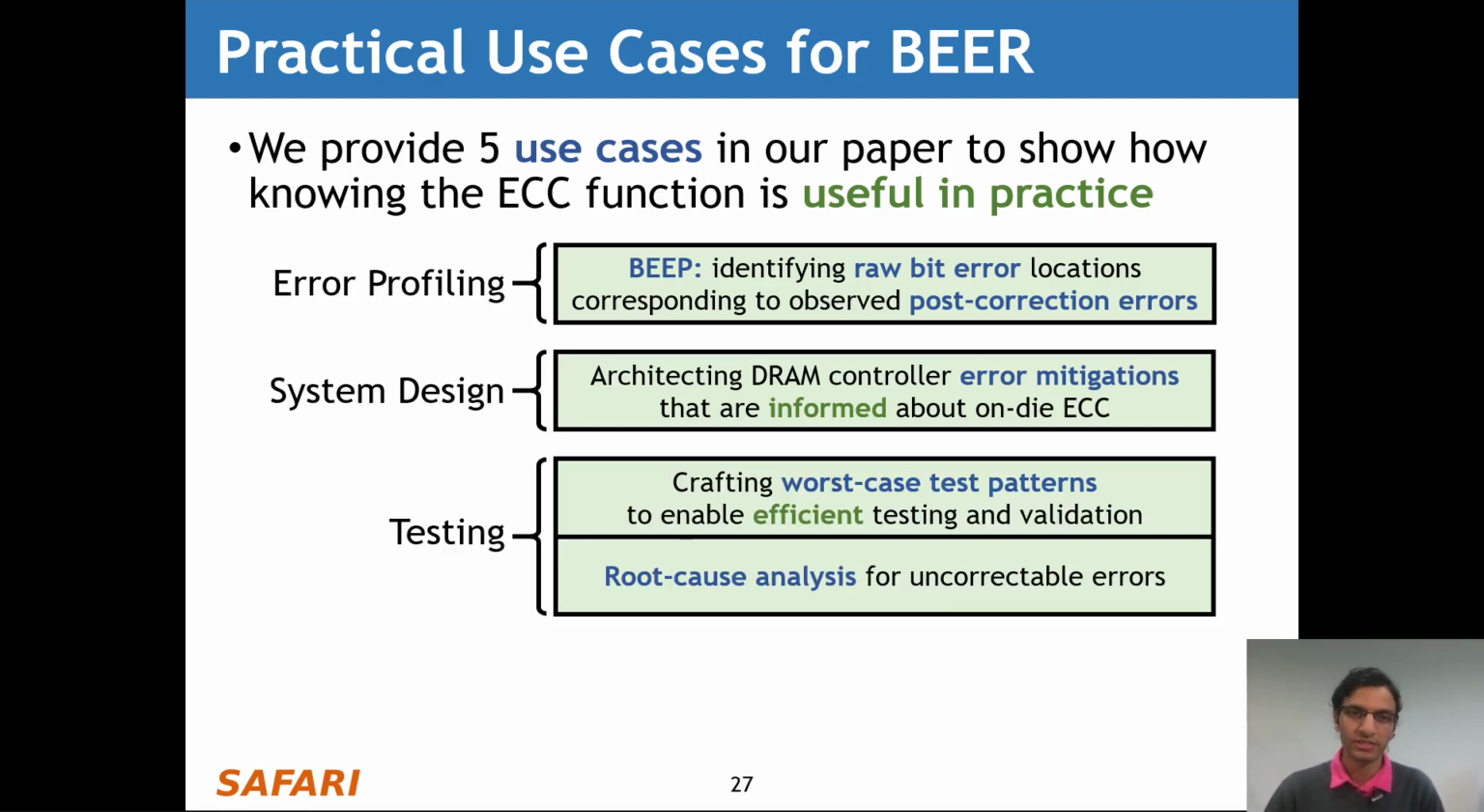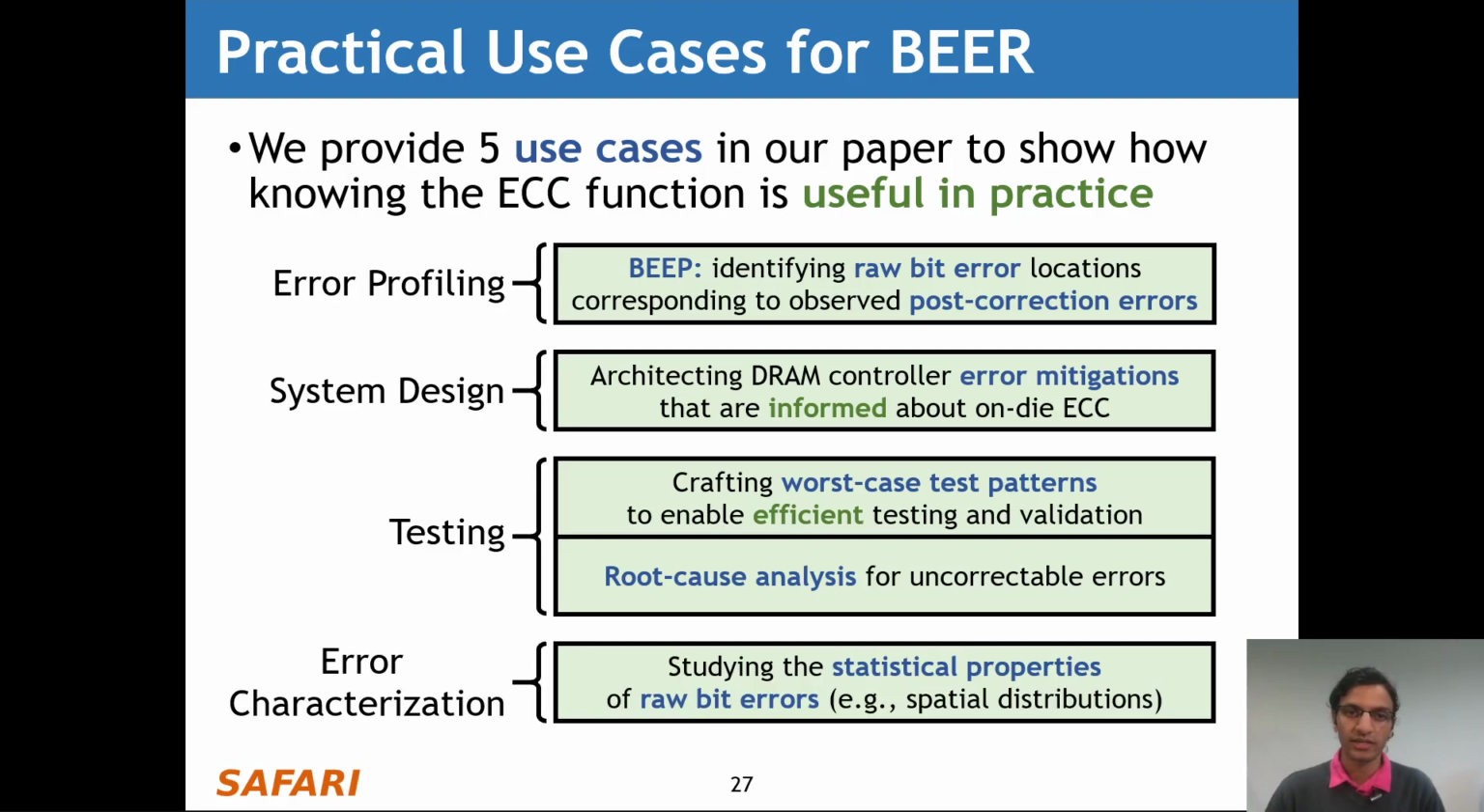Our third and fourth use cases deal with testing, where knowing the ECC function enables crafting worst-case test patterns to enable efficient testing and validation, and better perform root cause analyses for uncorrectable errors. And our final use case deals with error characterization, where knowing the ECC function enables better studying the statistical properties of raw bit errors, for example, their spatial distributions.